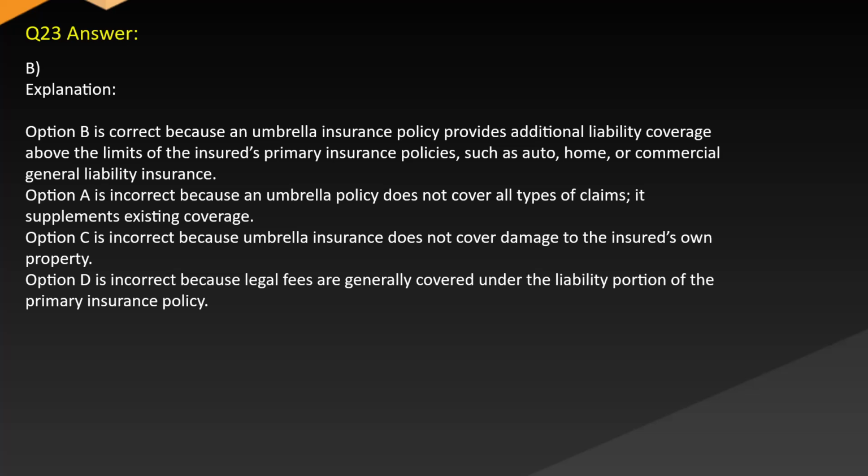Answer. B. Explanation. Option B is correct because an umbrella insurance policy provides additional liability coverage above the limits of the insured's primary insurance policies, such as auto, home, or commercial general liability insurance. Option A is incorrect because an umbrella policy does not cover all types of claims, it supplements existing coverage.